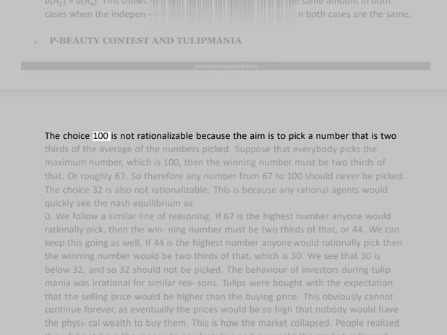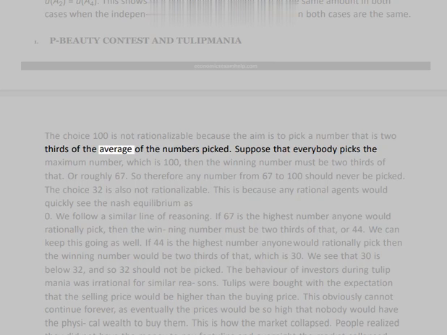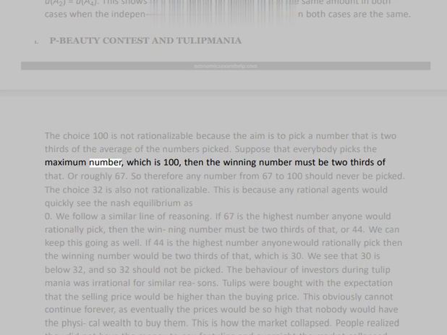The choice 100 is not rationalizable because the aim is to pick a number that is 2/3 of the average of the numbers picked. Suppose that everybody picks the maximum number, which is 100, then the winning number must be 2/3 of that.